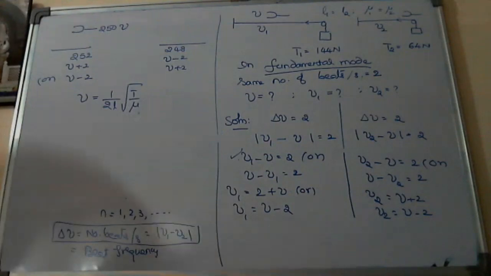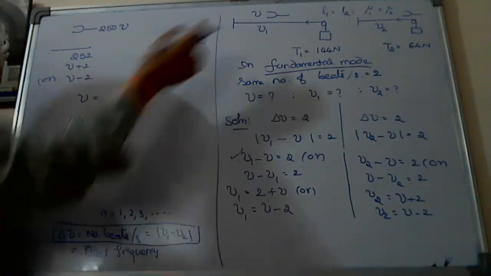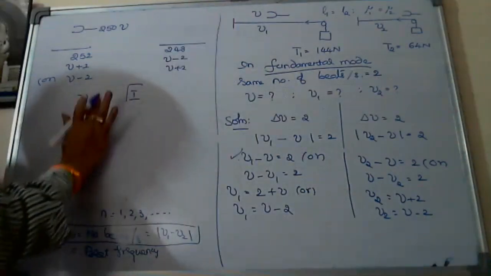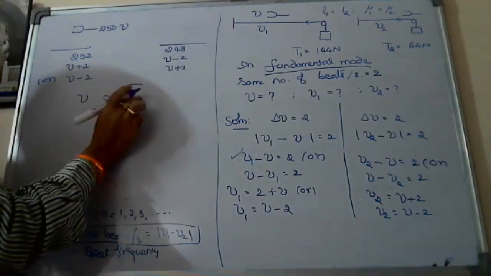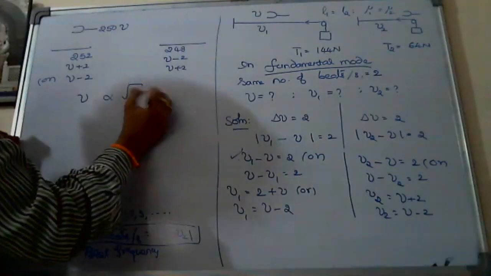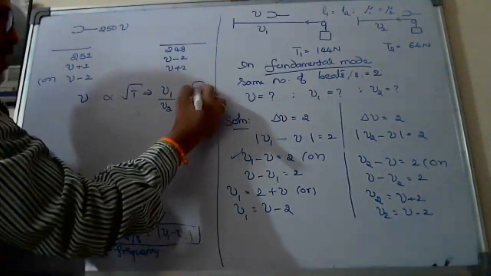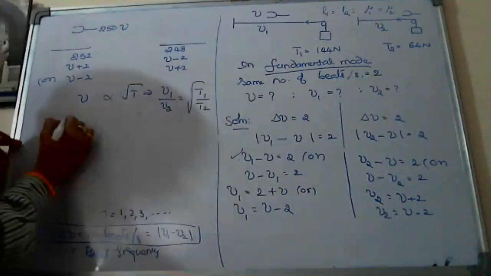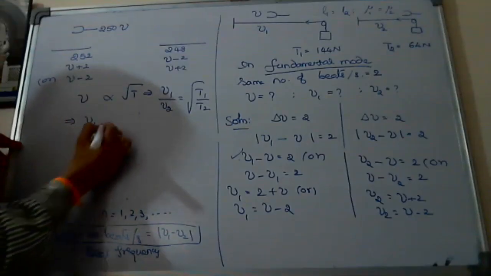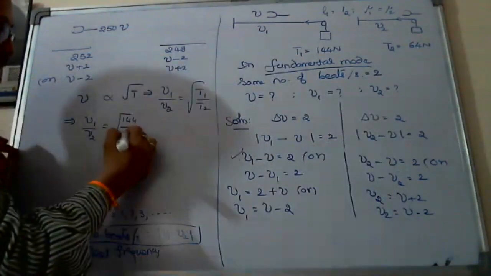Here L and mu are constant, so frequency is directly proportional to root T. So I can write nu1 by nu2 equals root of T1 by T2, that is root of 144 divided by 64.